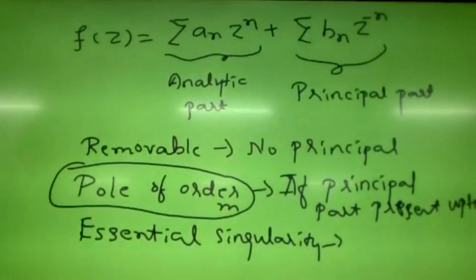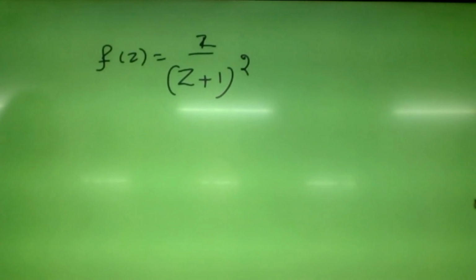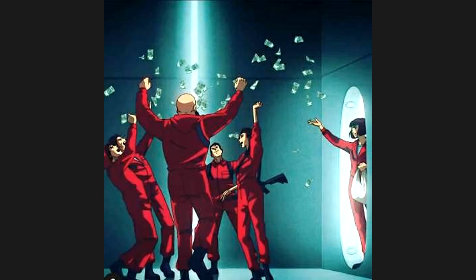For example, consider f of z equals z by (z plus 1) whole square. What are the zeros of the denominator? z equals minus 1.